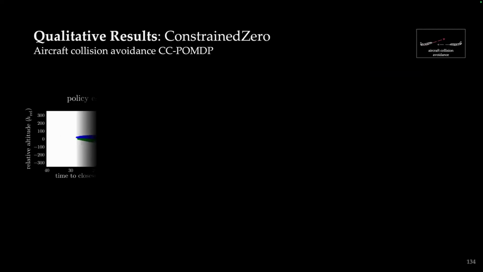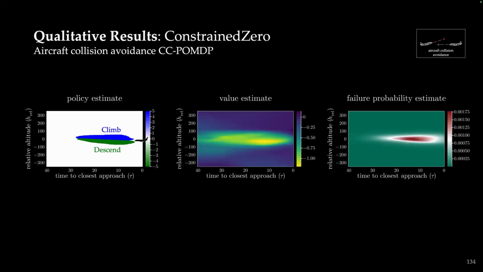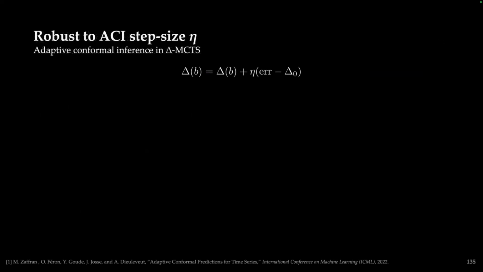To show you some qualitative results, this is the aircraft collision avoidance problem, showing just some belief slice. Now we look at the policy output of the neural network, where you can see where we would climb and descend from a level intruder. We can see the value estimate, which shows you areas in which you alert or you reverse. And then you can also look at the failure probability estimate given an individual belief. What this is useful for is that you can use this neural network surrogate for further safety analysis. One thing that I want to note is that we're robust to the adaptive conformal inference step size.